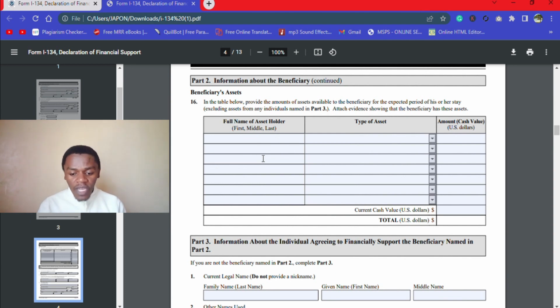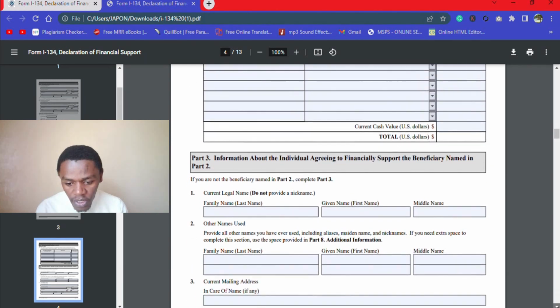This is declaration of the assets. Also in this place, don't declare any asset. There's no point of that. Don't put any asset here unless the principal applicant is in the United States on other visas and they are making some income. So you can use the bank statement. That will be the easier way to go. But if not, don't fill this part. Don't include any declaration here.